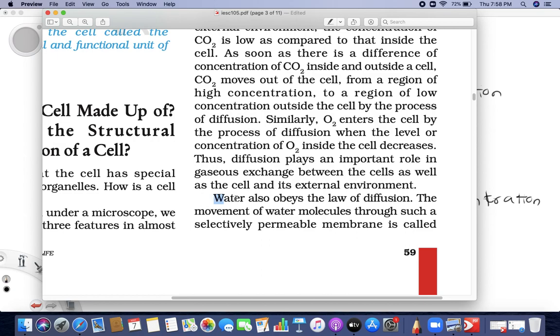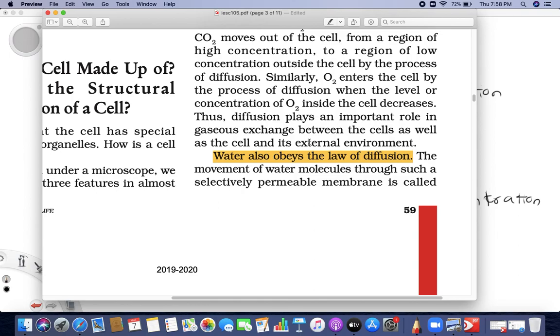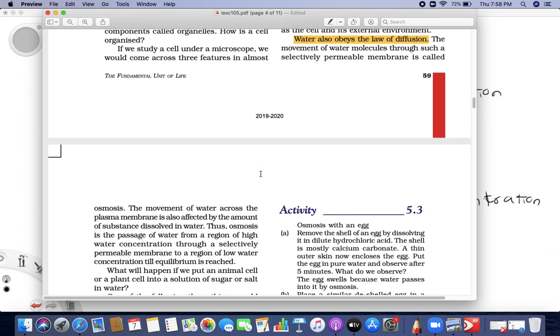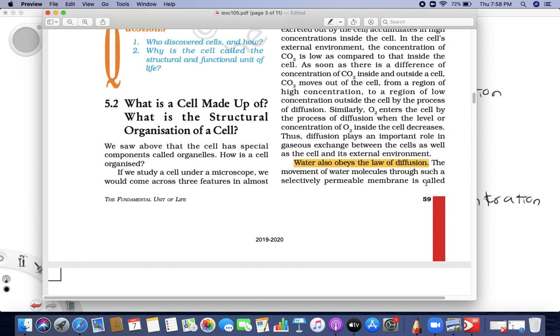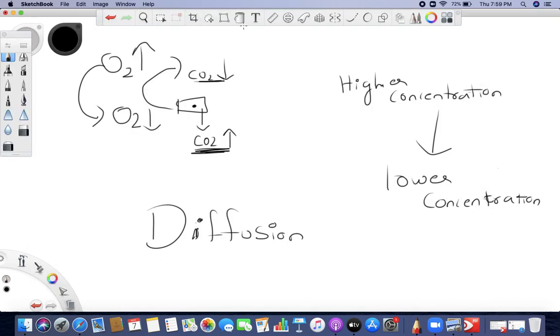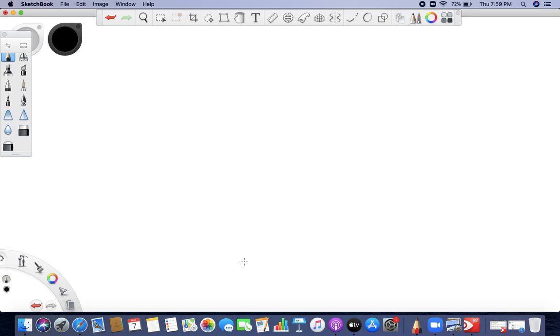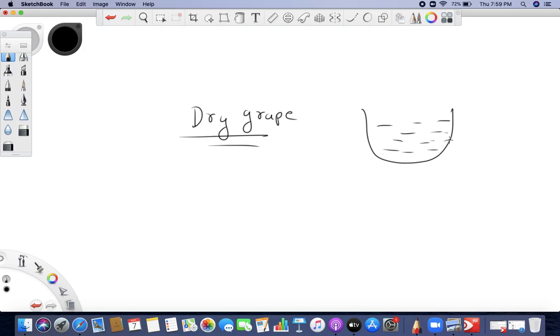Similarly, water also obeys the process of diffusion. Okay, now, as you know, the membrane is a selectively permeable membrane. So I can give you one example of it. How does it happen? Take a dry grape. Take a bowl, fill it with water and put the dry grape inside it.